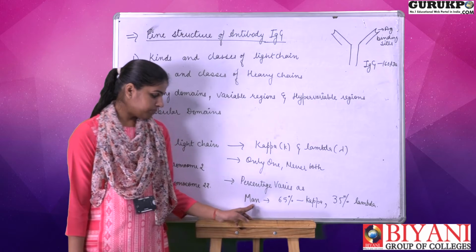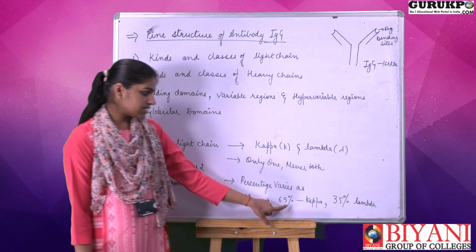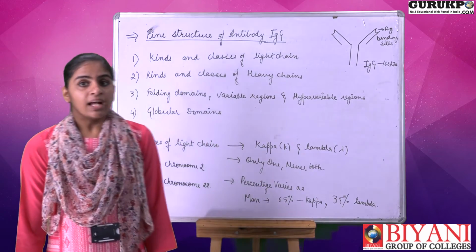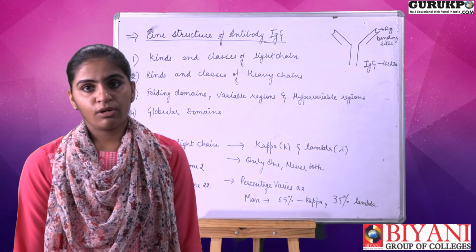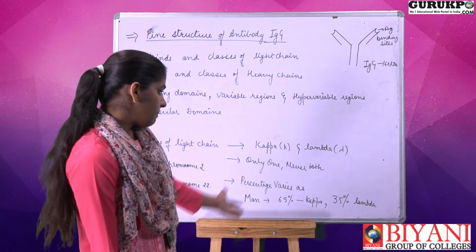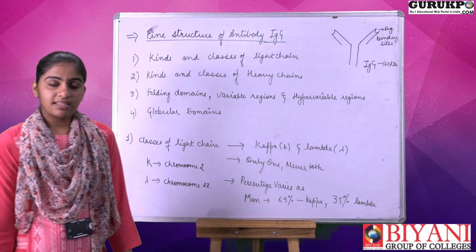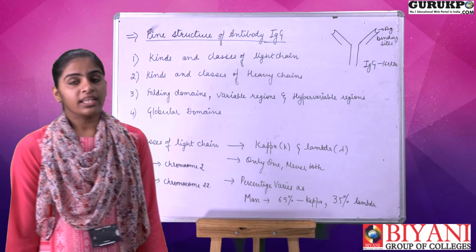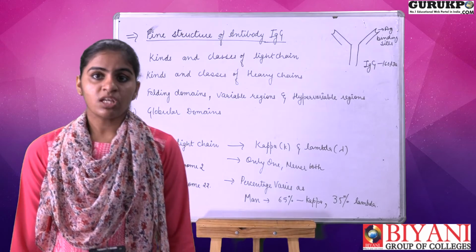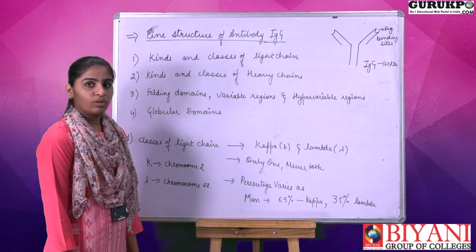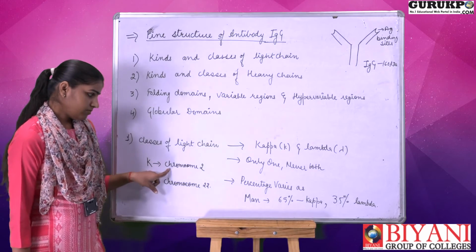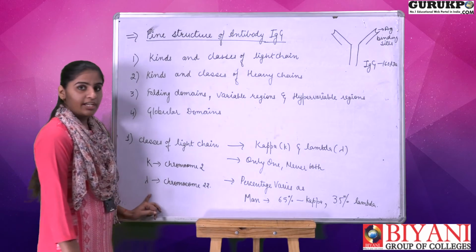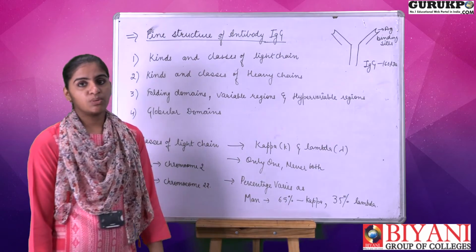In humans, kappa makes up 65% of the antibody molecules, whereas lambda makes up 35%. As we all know, the antibody is an amino acid molecule, so the kappa and the lambda also have amino acids, and these amino acids are coded by the genetic code in the DNA sequence, which is present on the chromosomes. The genetic code for the kappa chain is present on chromosome number 2 of the human being, and the lambda genetic code is found on chromosome number 22.